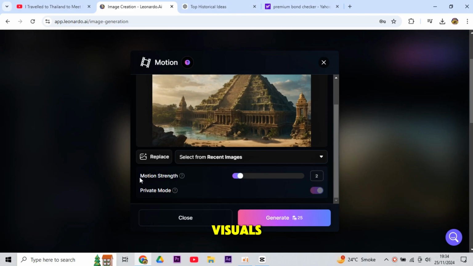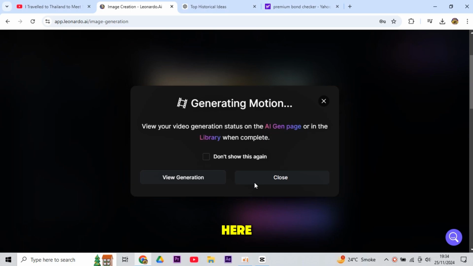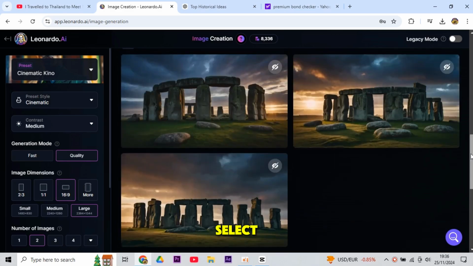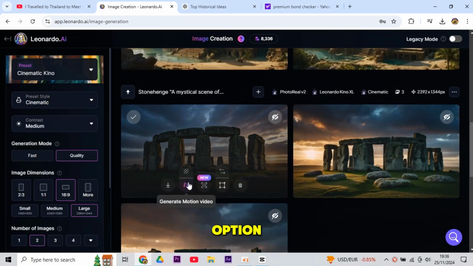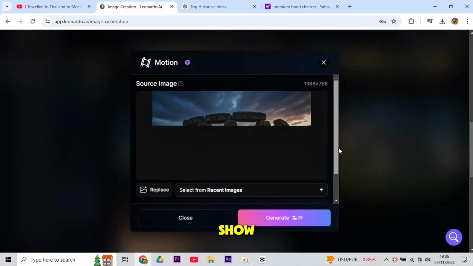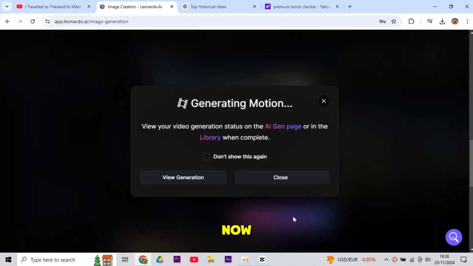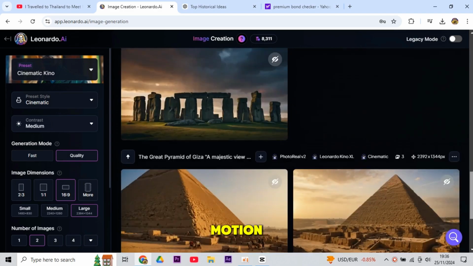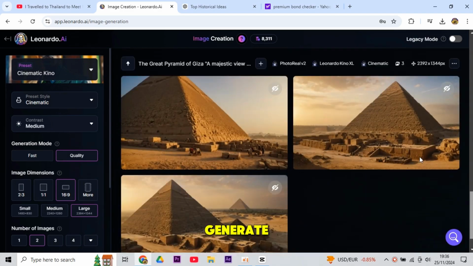Making animating visuals with Leonardo AI is absolutely easy. Well, here is how to do so. On Leonardo.ai now, select an upscaled image. This option of generating motion video will show, so click it now. Well, here is my secret tip. Just click on motion, drag the motion strength down to 3 and press generate.